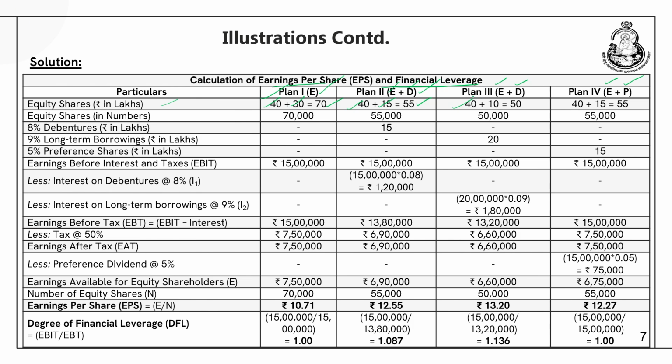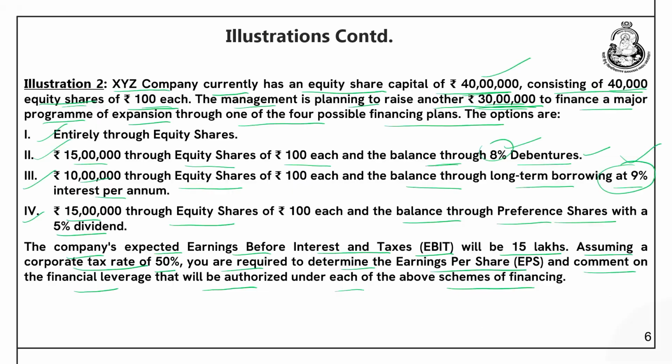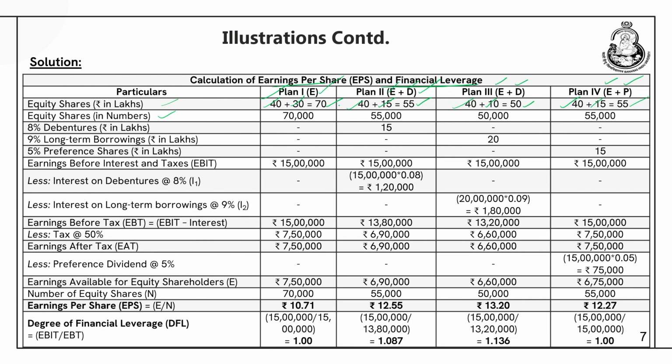In Plan 3 initially it had 40 lakhs, then it issued 10 lakhs, so it has 50 lakhs. In Plan 4 initially it had 40 lakhs, then it issued 15 lakhs, now it has 55 lakhs of equity capital. And now we can calculate the number of equity shares. It is given as rupees 100 each. So, you divide 70 lakhs by 100, you get 70,000. You divide 50 lakhs by 100, you get 50,000. You divide 55 lakhs by 100, you get 55,000.